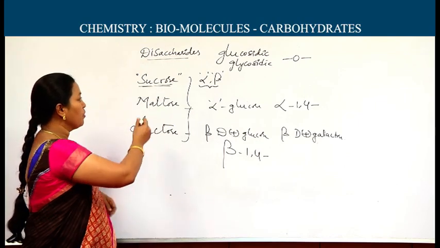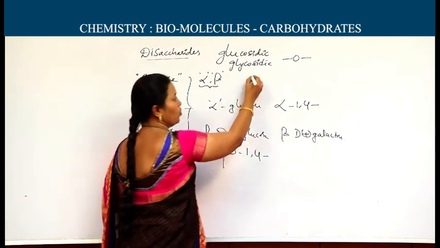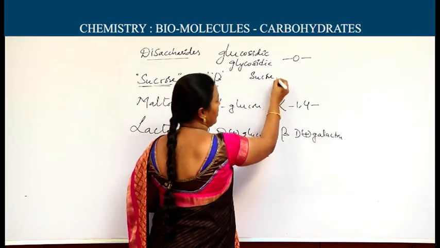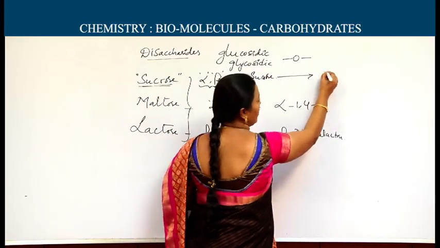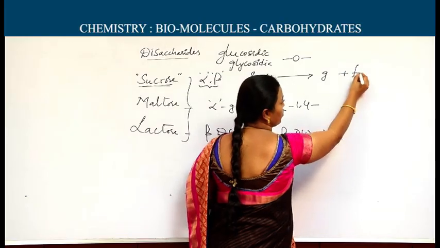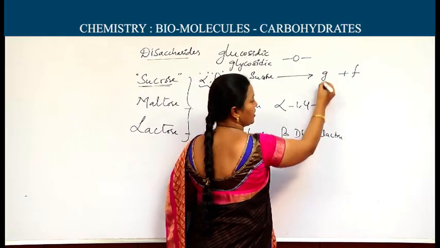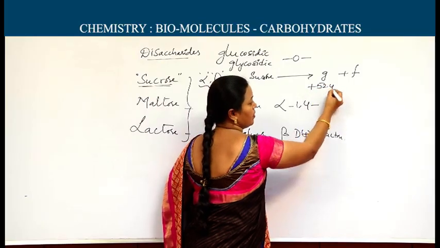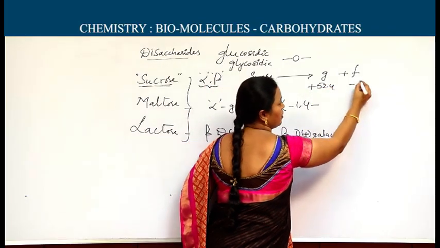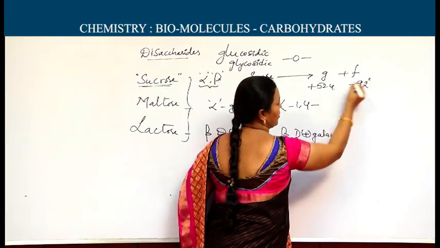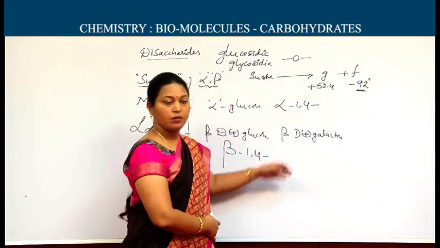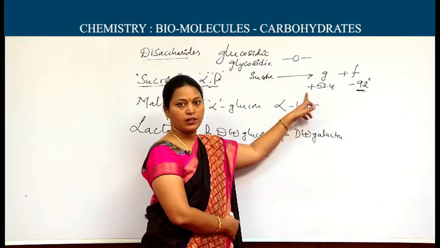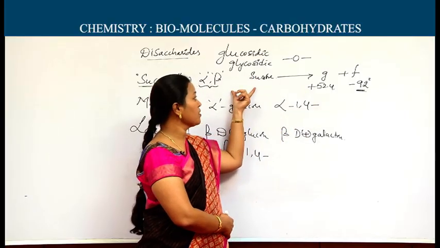And one more specific point here: when sucrose is hydrolyzed, it forms glucose and fructose. Glucose has a specific rotation of plus 52.4, here it is minus 92 degrees, whose value is more than plus. I would like to repeat the statement once.